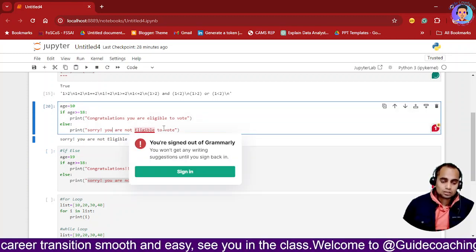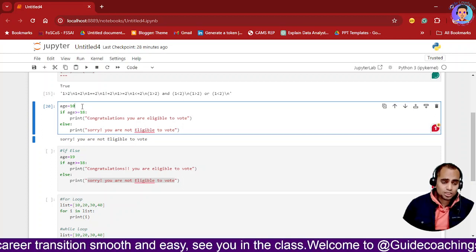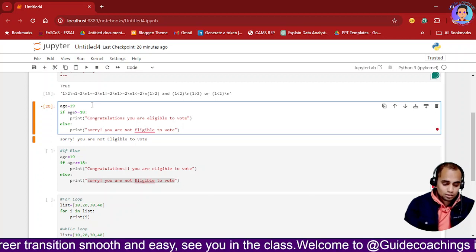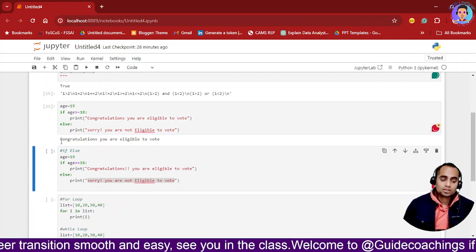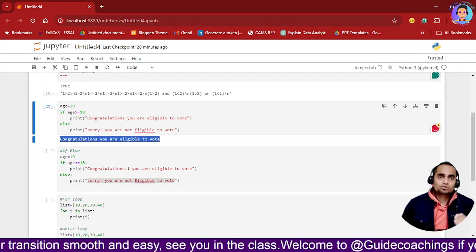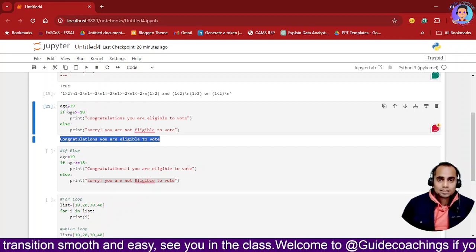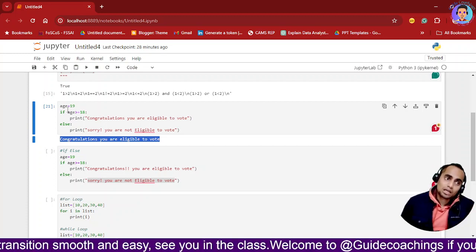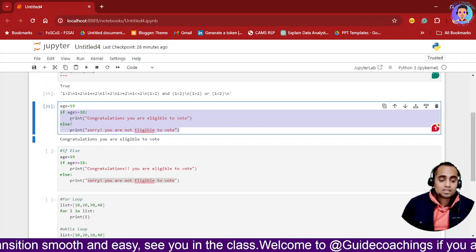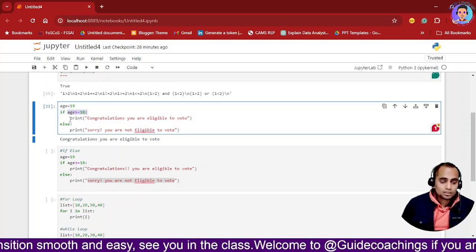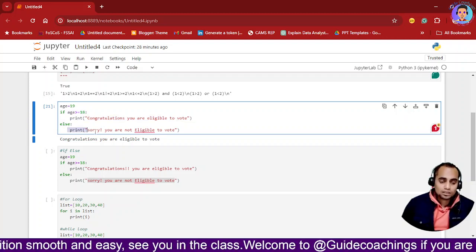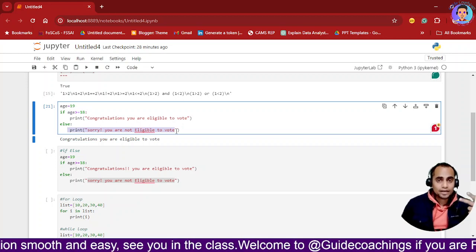Okay, and if I change this from 10 to 19, now see the magic, "Congratulations, you are eligible to vote." So this is how you will take a decision. And whenever you are developing a code, you always cannot take a decision going by hand, so you will use if and else condition. If this is true, then print this. If this is false, then print this. This is how if and else condition work.